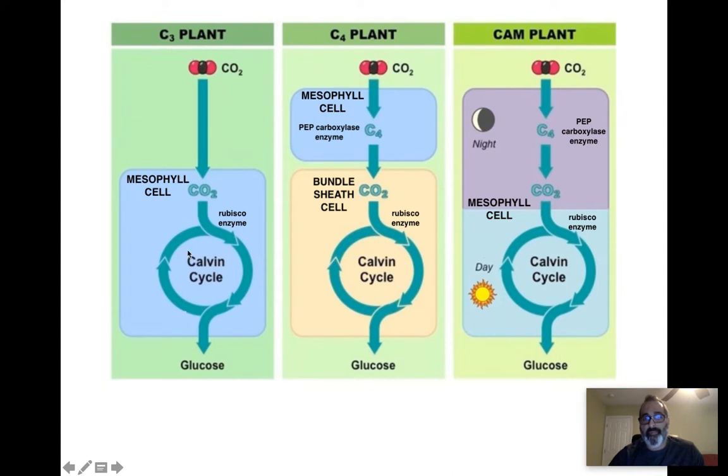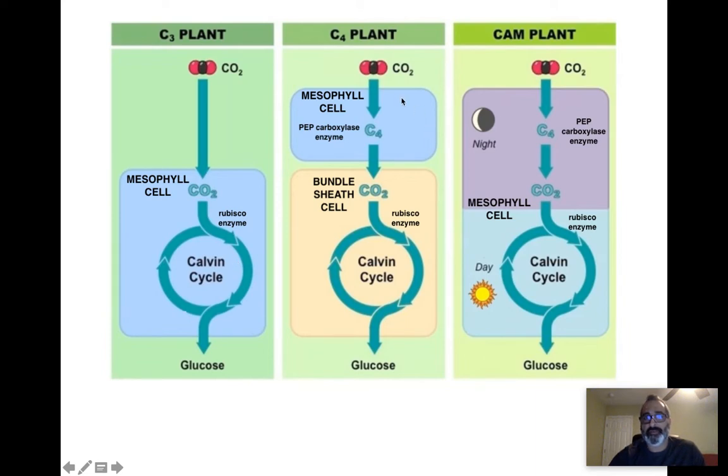They have what's called a mesophyll cell. That's where this is taking place, basically. They produce glucose. These are some commonalities you're going to start seeing. C4 plants and CAM plants, well, there's some similarities to C3 plants. All of them do the Calvin cycle.